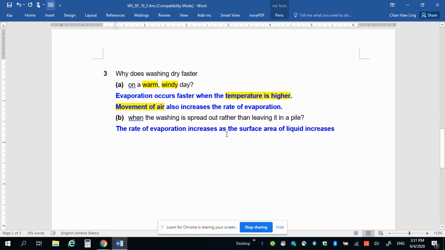So when we spread it out, we are doing what? We are increasing the surface area of the liquid, right? So when we increase the surface area, the rate of evaporation also increases. Likewise, if you want your bowl of soup to cool down faster, you use a saucer, which has a larger surface area, and it will cool faster as well.